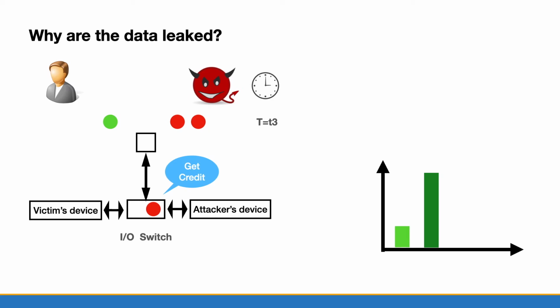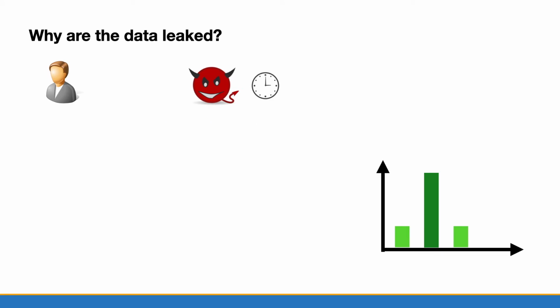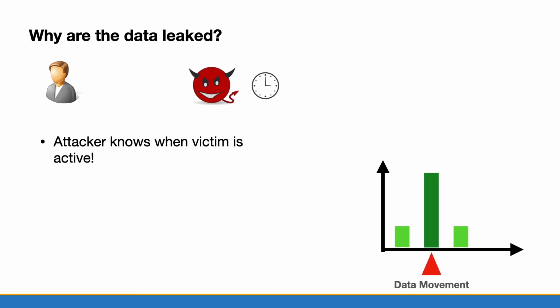And the attacker wants to access another packet at time T3, and she gets the credit soon. She gets the packet at T4 and calculates a short latency. So here is the answer. The attacker can know when the victim is active. When the attacker gets a high latency, she knows the data is moving.